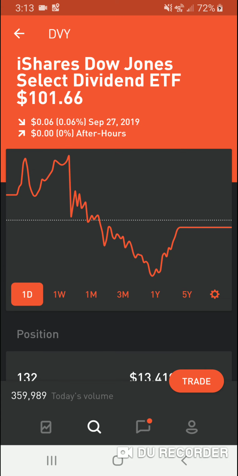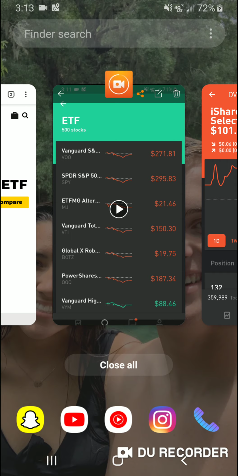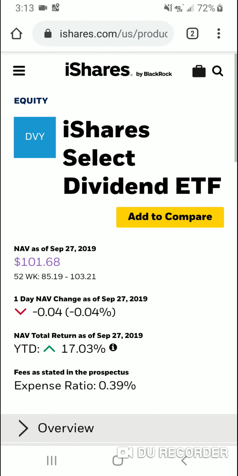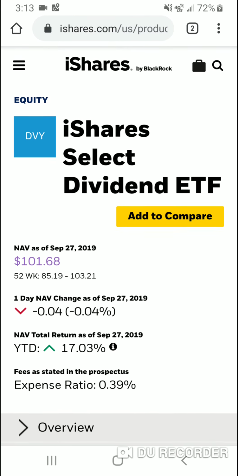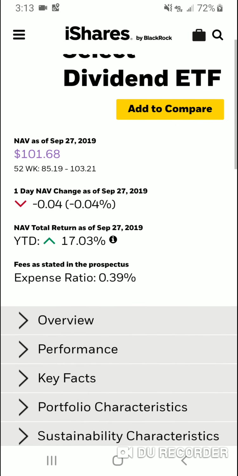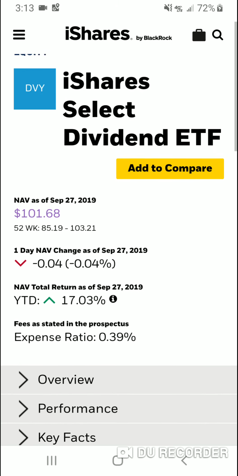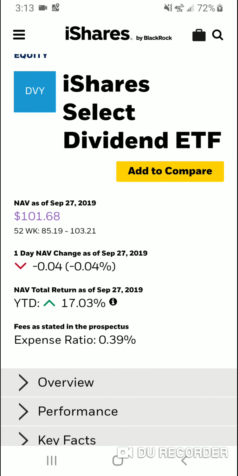I'm going to show you some things you should do. Let's say I wanted to choose this ETF. You should go on Google and look it up on the internet. This one actually has a website for it. There's also dividend or ETF.com sites you can look over, but this is the actual site I found for my ETF.